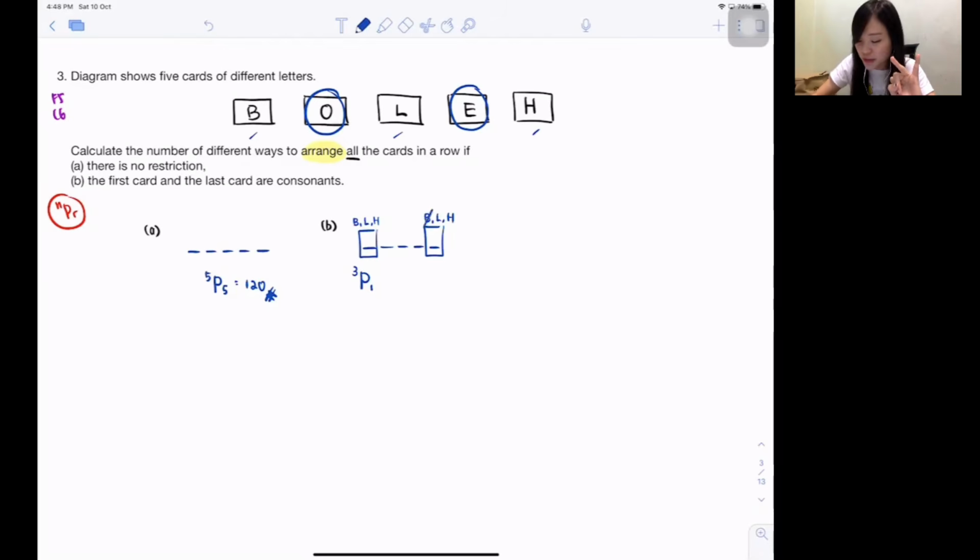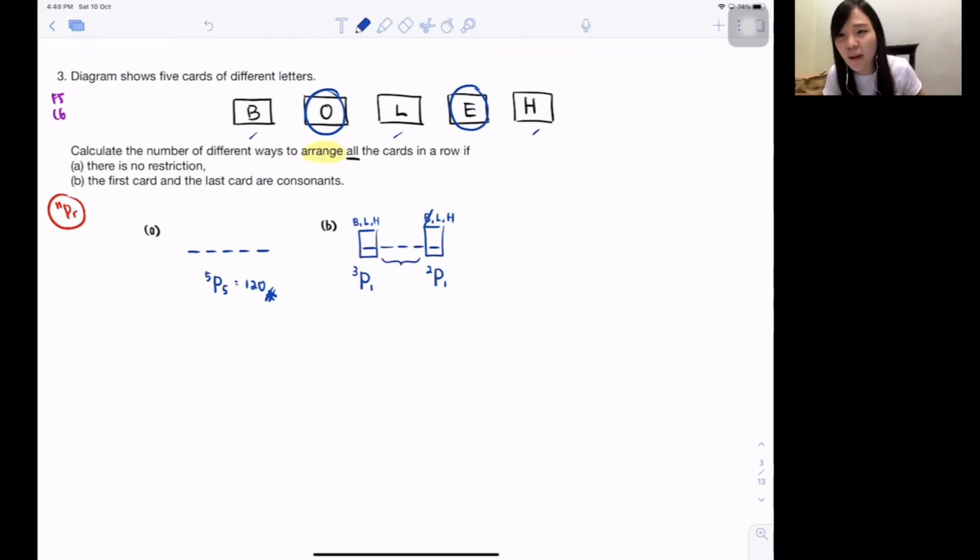So let's say I'm using B already. Doesn't mean it must be B. Just imagine it's B. So if B gone, isn't it I only left 2 of them fight for this 1 seat, correct? So 3 of them, 1 of it go inside the first one. 2 of it, 1 of it go inside the second one. Go inside the last one, correct? Is it done? No, you need to do the middle.